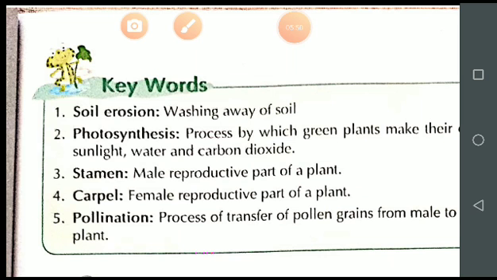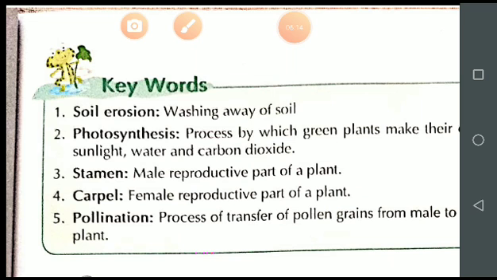The things required for photosynthesis are sunlight, water and minerals, carbon dioxide. Is it clear? Now what happens, student? The roots absorb water from the soil, because roots are also known as the mouth of the plant.